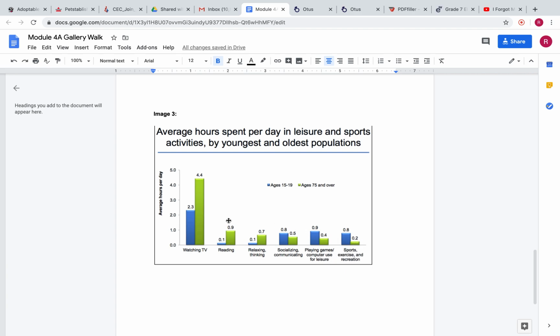Now, as far as what the blue and the green represents, the blue represents people ages 15 to 19, and then the green represents people who are 75 years of age or older. So with that in mind, I want you to just observe this graph and see if you can spot any patterns in terms of what people do in those different age brackets.